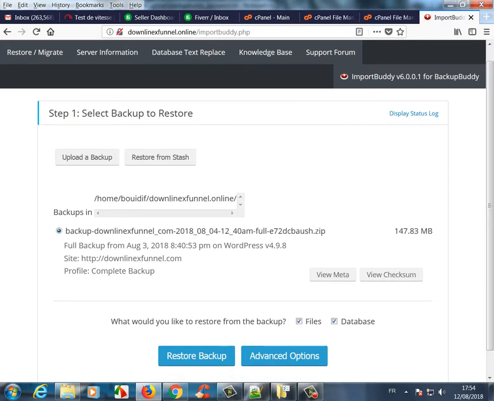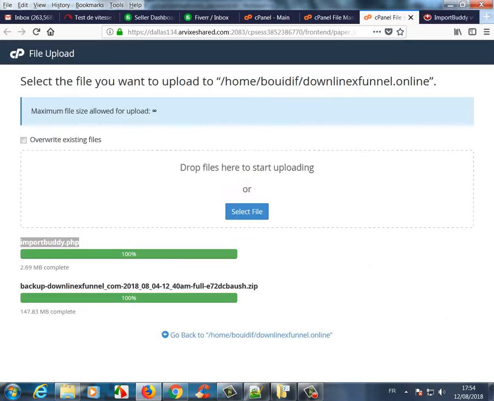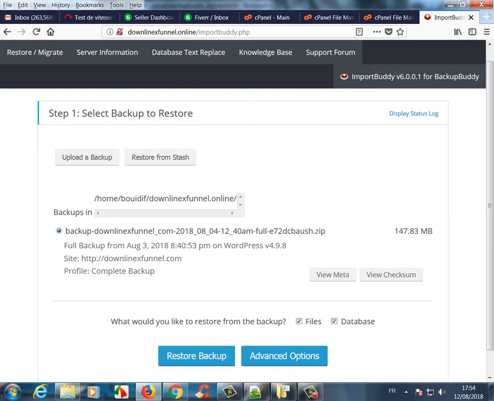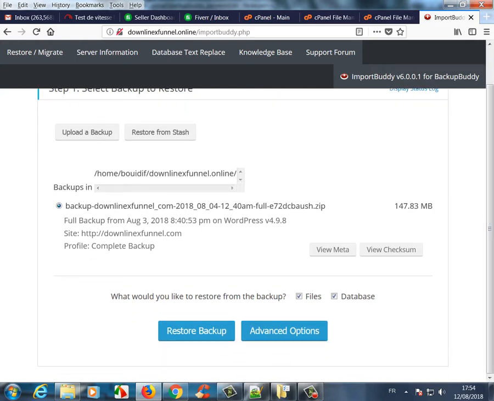So we are on step 1. Select the backup to restore. It's already selected, backup downlinexfunnel, which is this zip file. What would you like to restore from the backup, files or database?